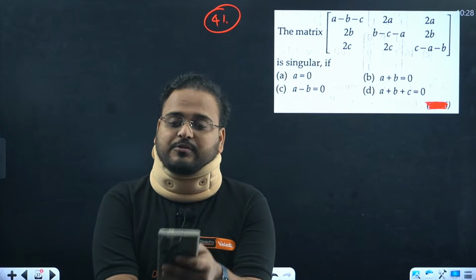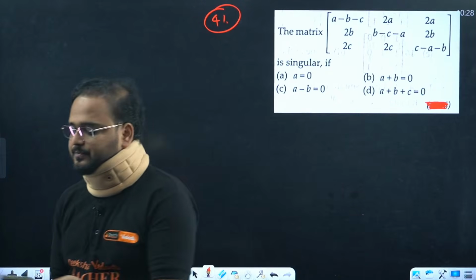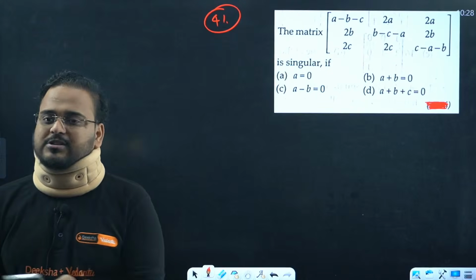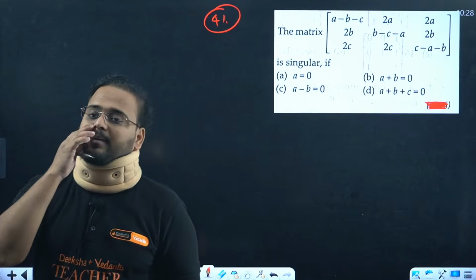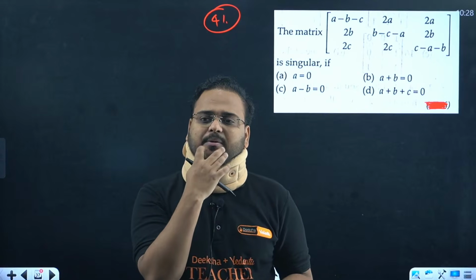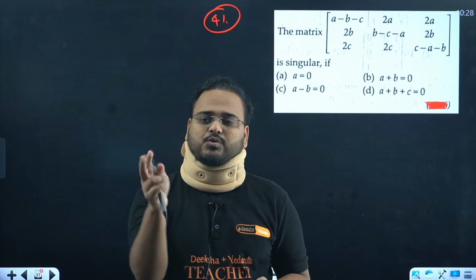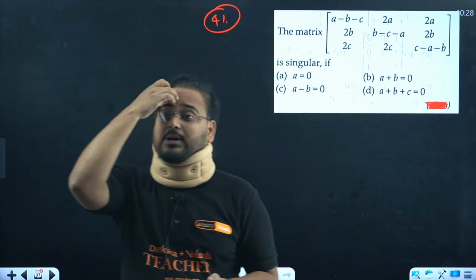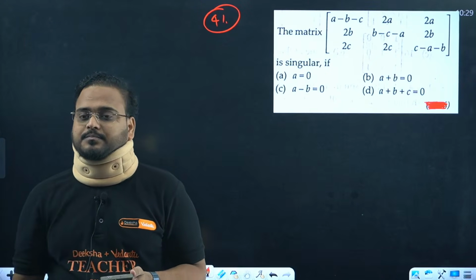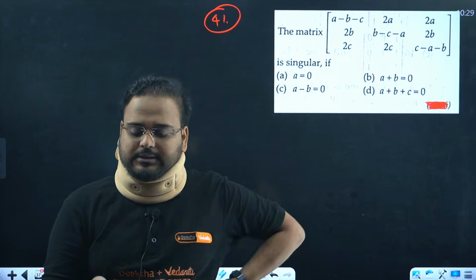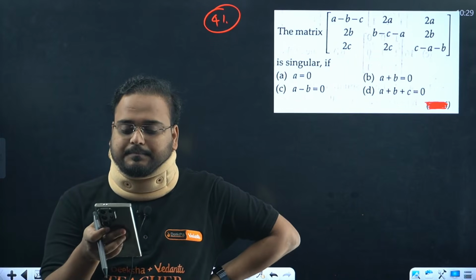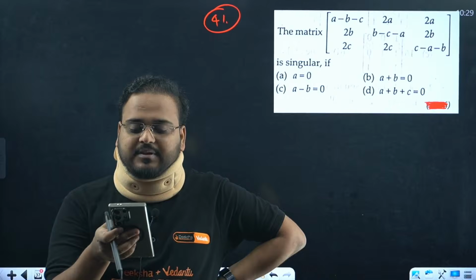So in this question, which will help? Of course, transformation. Because singular means we have to make one of the rows and columns identical or 0. What can we make first? Think about it. If we add these two, the first. Expansion will be taking a lot of time. Help me with the transformation, come on.